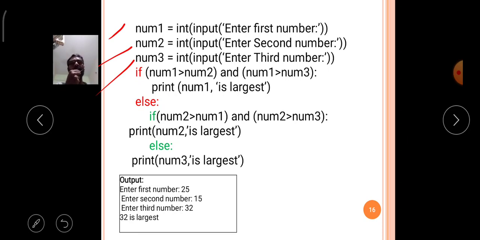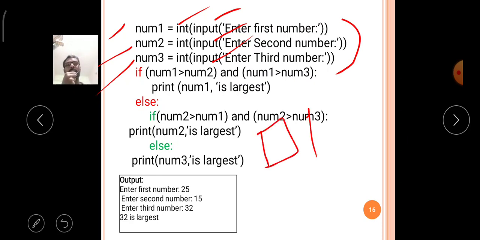With the help of the input function, I will receive three values from the keyboard, and those three values are converted into integer constants with the help of the int function. The routine story: those values are stored in the num1, num2, num3 variables after these three lines are executed by Python. Now after getting the values of num1, num2, num3, what will happen? There are three variables here.